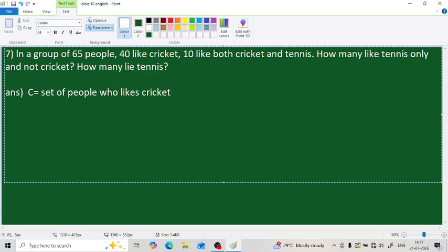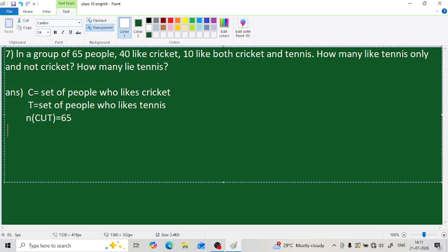So this is our first set C, and what is our next set? And 10 like both tennis and cricket. So our next set is T. So we defined our two sets here, C and T, one for cricket liking people and the other for tennis liking people. It is given that there are 65 people altogether, so how can we write? n of C union T equals 65.